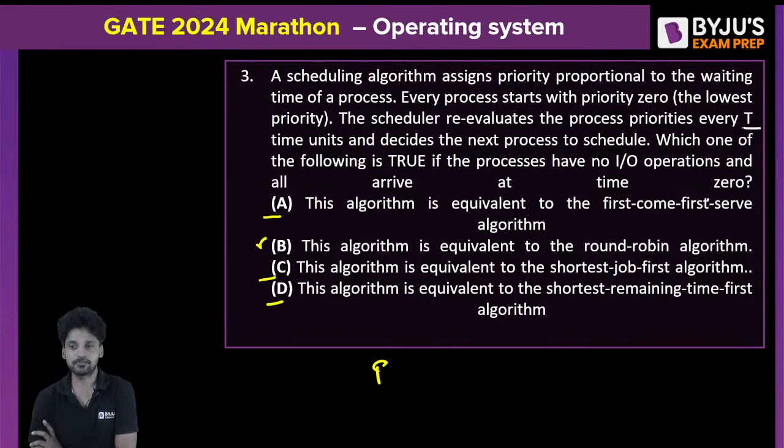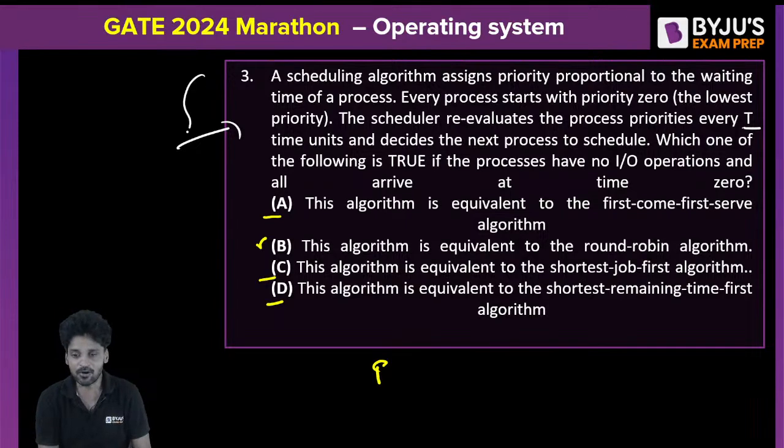This is the question. So, a scheduling algorithm assigns priority proportional to the waiting time of a process. Every process starts with 0 priority. The scheduler reevaluates the priorities every t time units and decides the next process to schedule. Now, according to the details, which of the following options is correct?